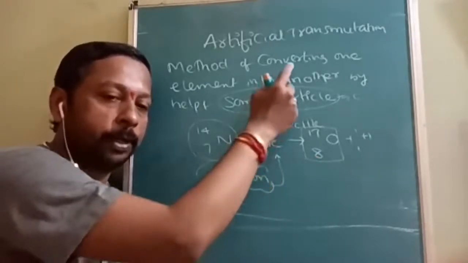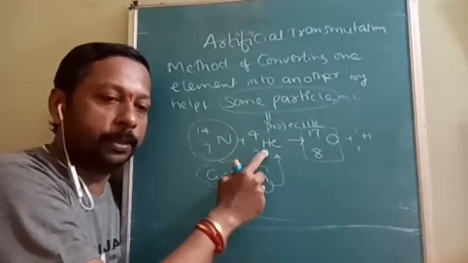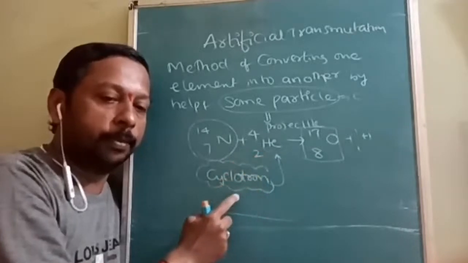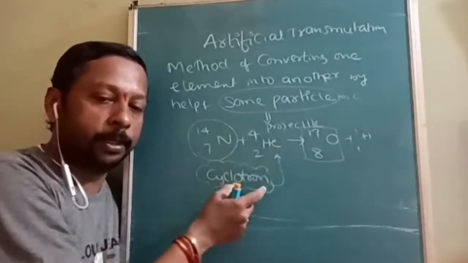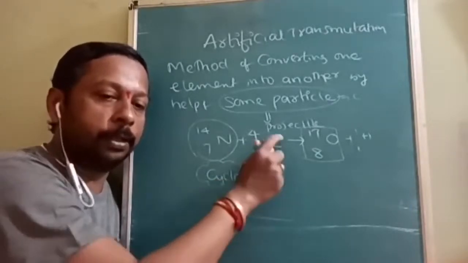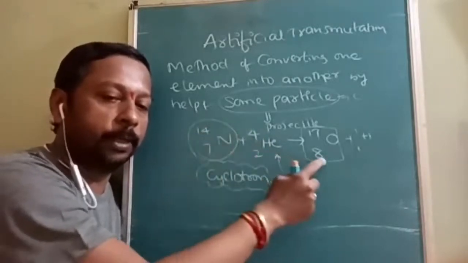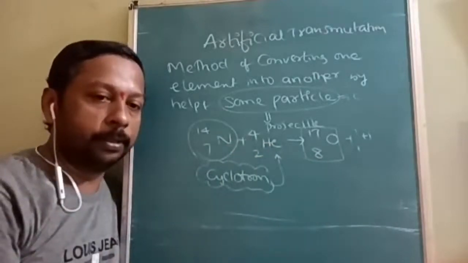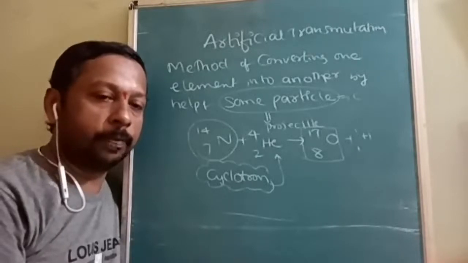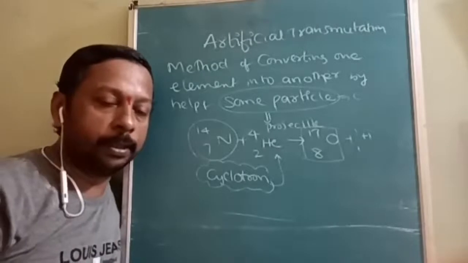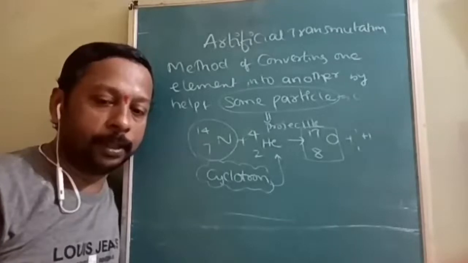Earlier this artificial transmutation was very difficult because we were not able to give such a high speed. Now equipment called a cyclotron has been made. We put the helium particle into the cyclotron, which gives it a high velocity, and it is projected onto the nitrogen. On the reaction between them, they are converted into oxygen. So this method of conversion is called artificial transmutation. These are the two topics in this lecture, is it understood? The topics we have discussed are nuclear reactor and artificial transmutation.